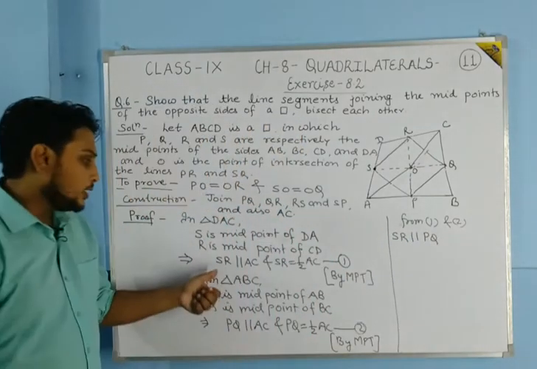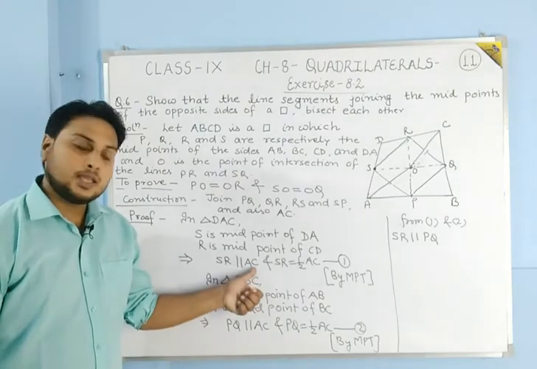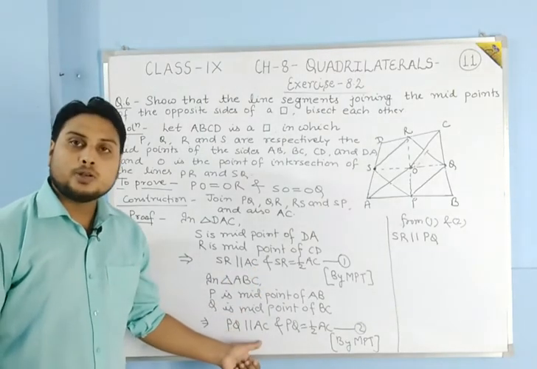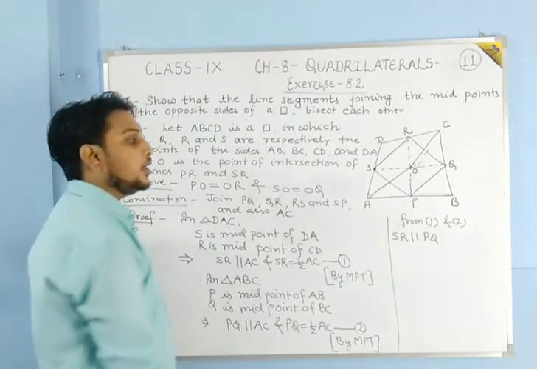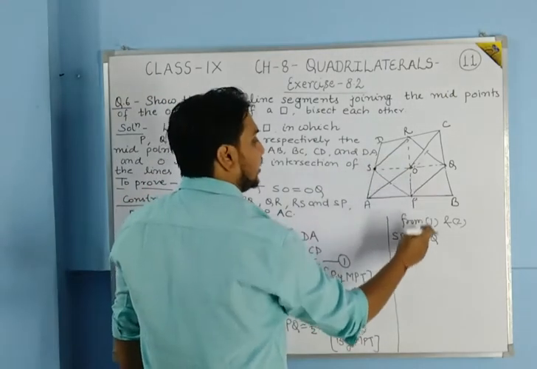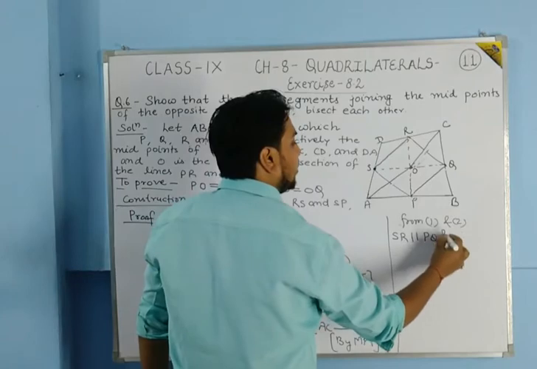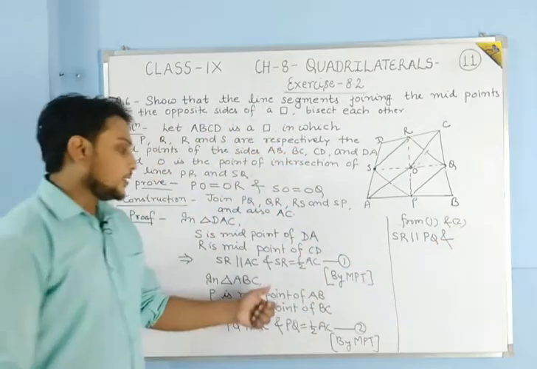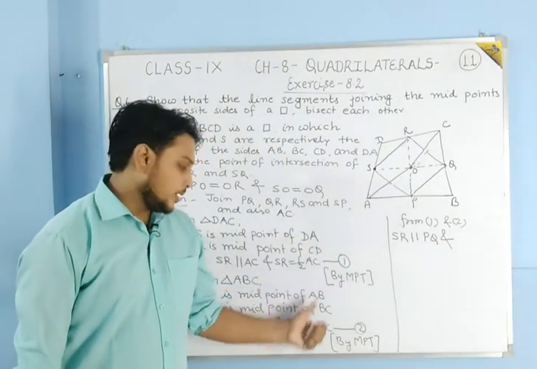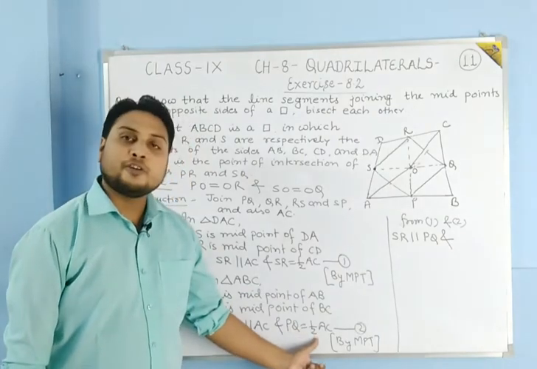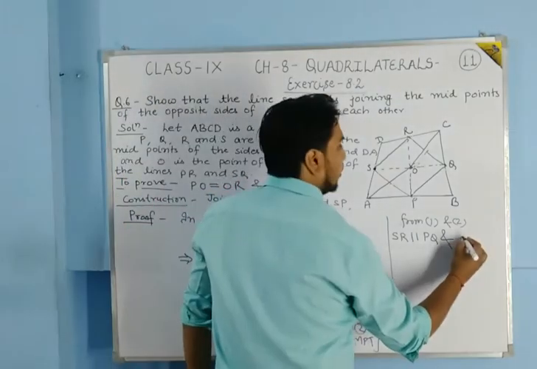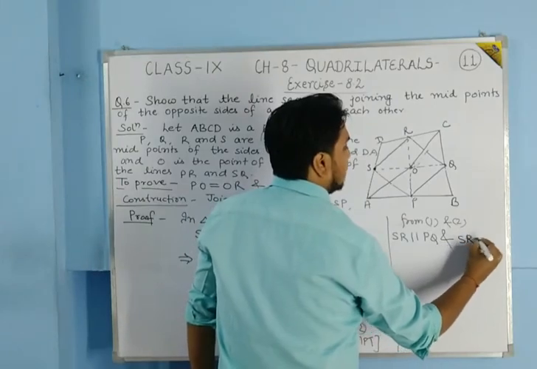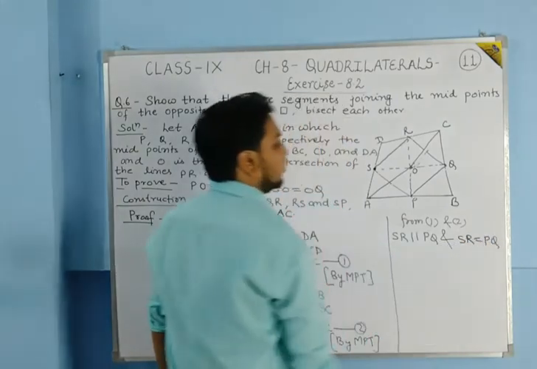Also SR is equal to half of AC and PQ is also half of AC, means they will be equal to each other. So here SR is equal to PQ.